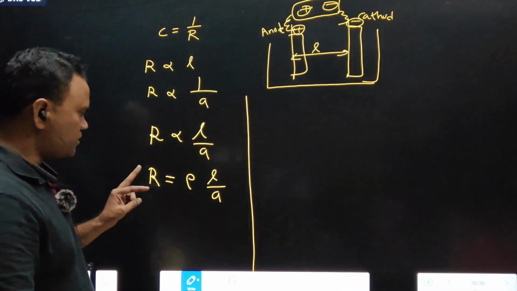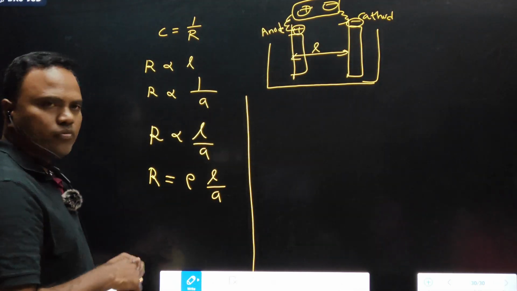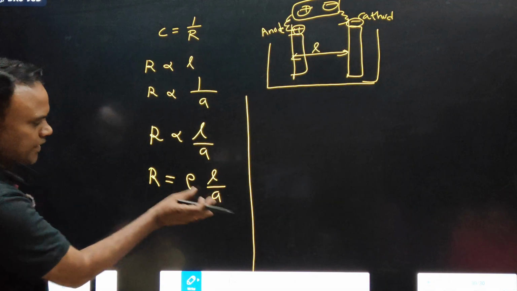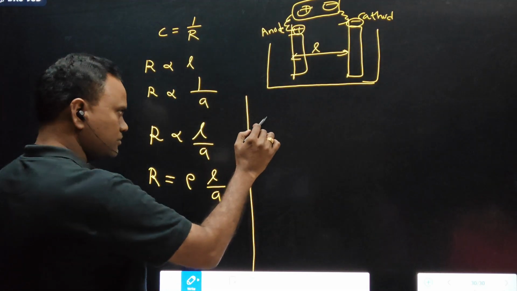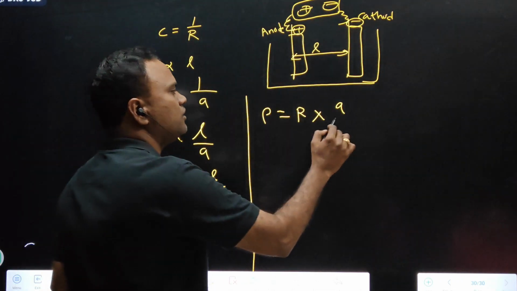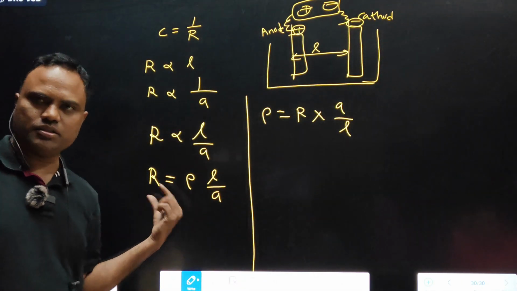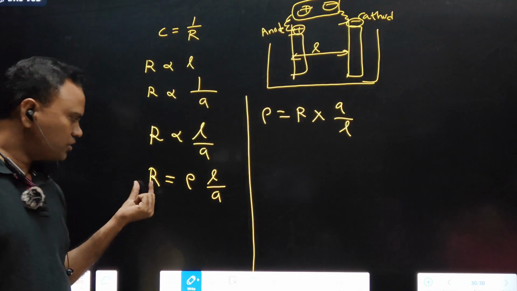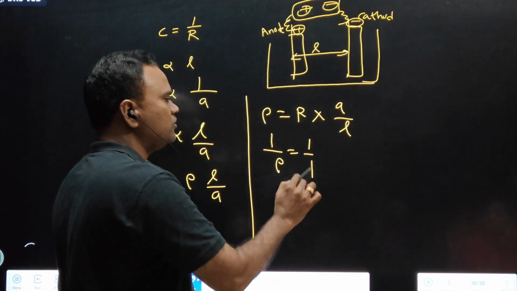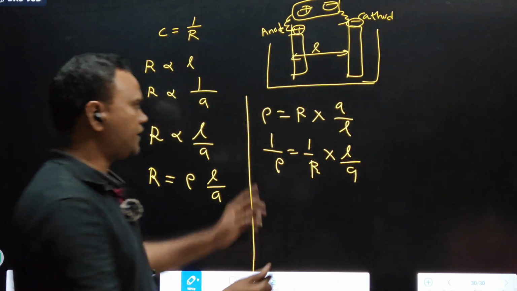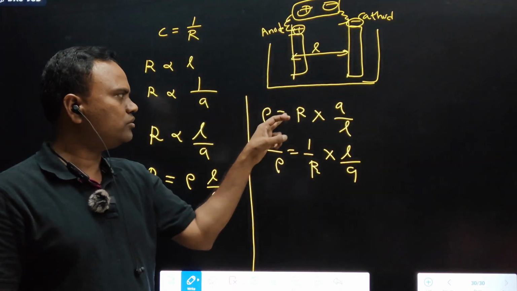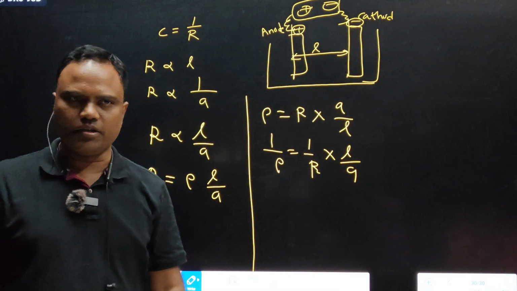Next, take 1 by R. Or do one thing, send L by A to this side. Rho is equal to R into A by L. Then take 1 by rho, which is equal to 1 by R into L by A. Take the reciprocal of this equation: 1 by rho, 1 by R, reverse, L by A.